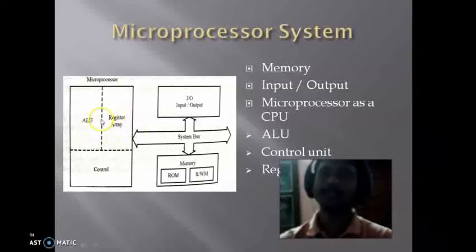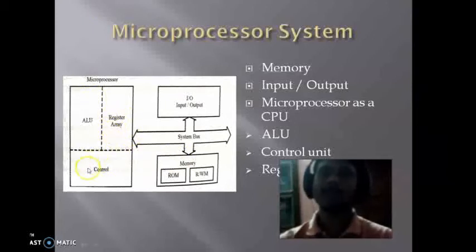And we have the register array. I already discussed, in microprocessor system we have some register arrays. It may be some special purpose registers, it may be some general purpose registers. If you want to perform some arithmetic and logical functions, then we may require some special purpose registers. If you want to store some data, then we need a general purpose register. So we can store the data into the general purpose registers. So this is the register array.